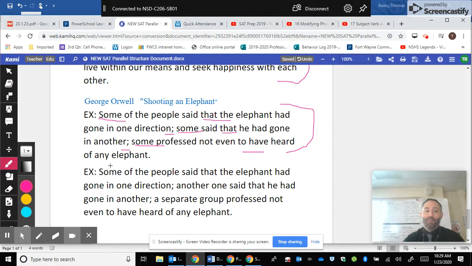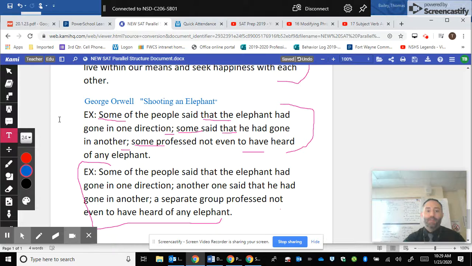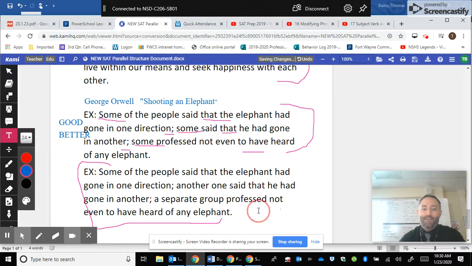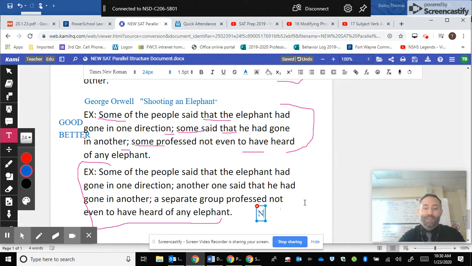as opposed to our bad example, which is this one. And the bad example here is some of the people said that the elephant had gone in one direction. Another one said that he had gone in another. A separate group professed not to even have heard of any elephant. The first one we can say is good or better. And the one down here is not as good.